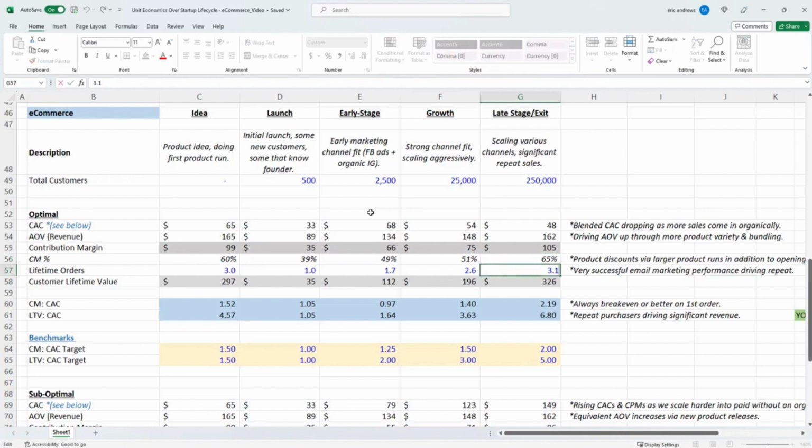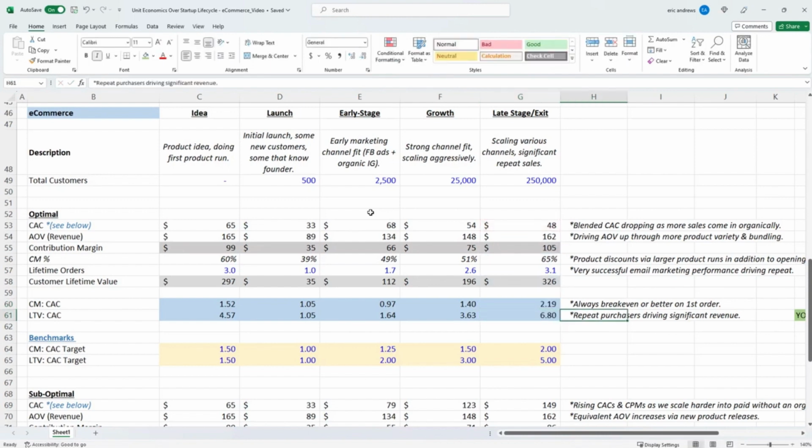And then our customers are coming back. They're coming back as we do these product launches. And so the customer lifetime value is now 3.1 orders. So our contribution margin to CAC ratio is 2.1 and LTV to CAC ratio is 6.7. So in this scenario, we're always breaking even or better on the first order over the entire business life cycle.